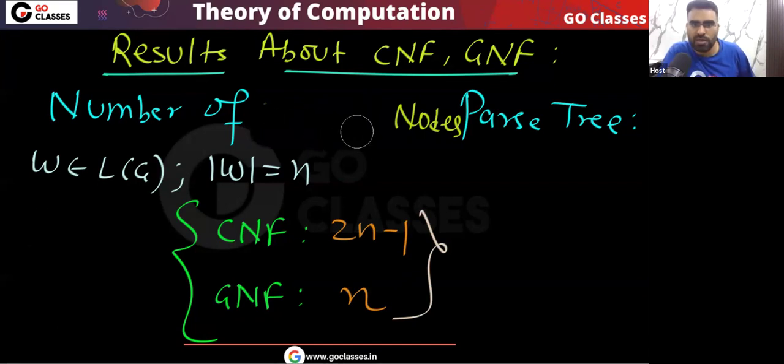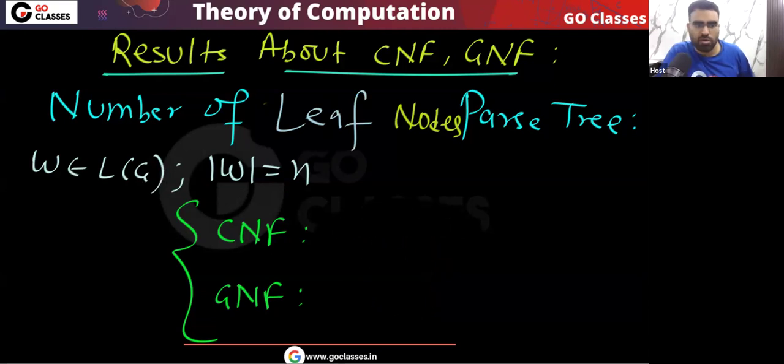What about the number of leaf nodes? What will that be? That is basically your string, because on the leaf nodes we have the string. Yes or no? So in CNF also n, in GNF also n, is the number of leaf nodes, because on the leaf nodes we have the string. Our string length is n, so on the leaf nodes we have our string, so that will be n.